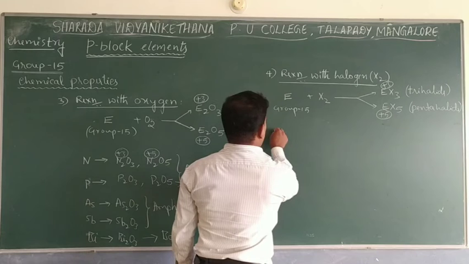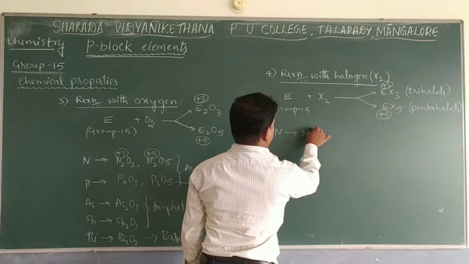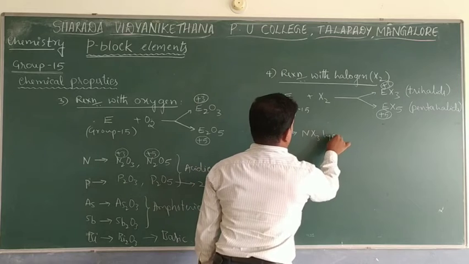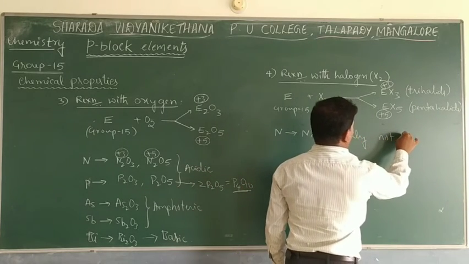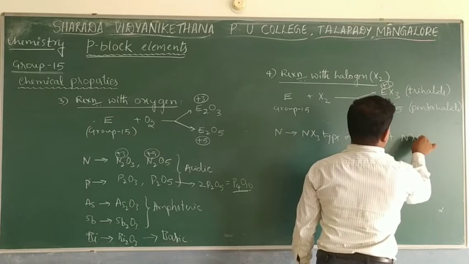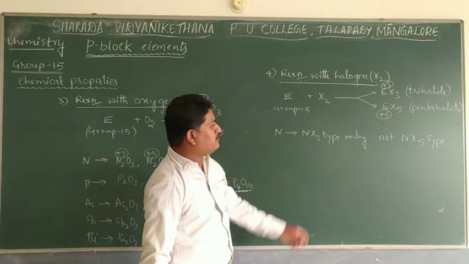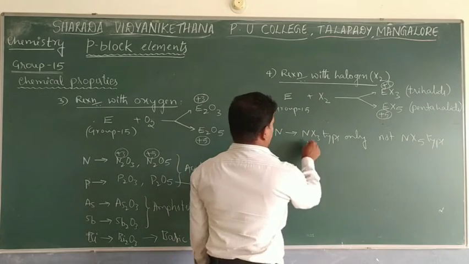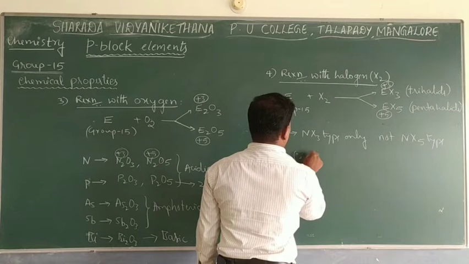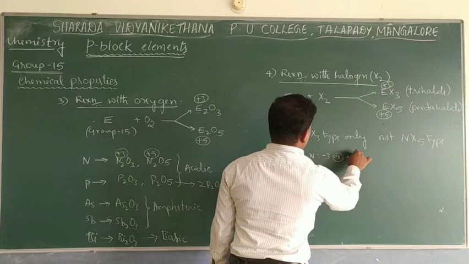But nitrogen will show the NX3 type only, not any NX5 type. Very important: nitrogen shows only the trihalide, not the pentahalide. The main reason is that in the case of nitrogen, +3 is the stable oxidation state.